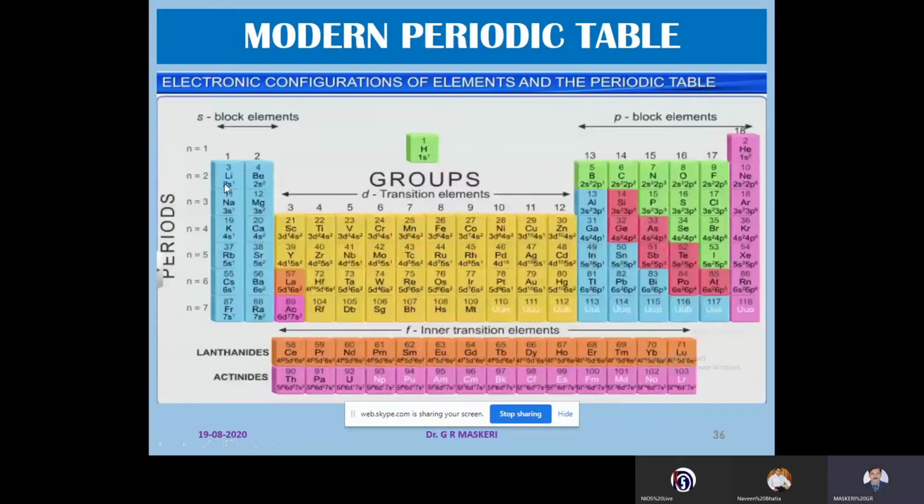Now, the s block elements and p block elements together are called representative elements. And d block elements are transition elements, as they bring the change from strong metallic property to non-metallic property.